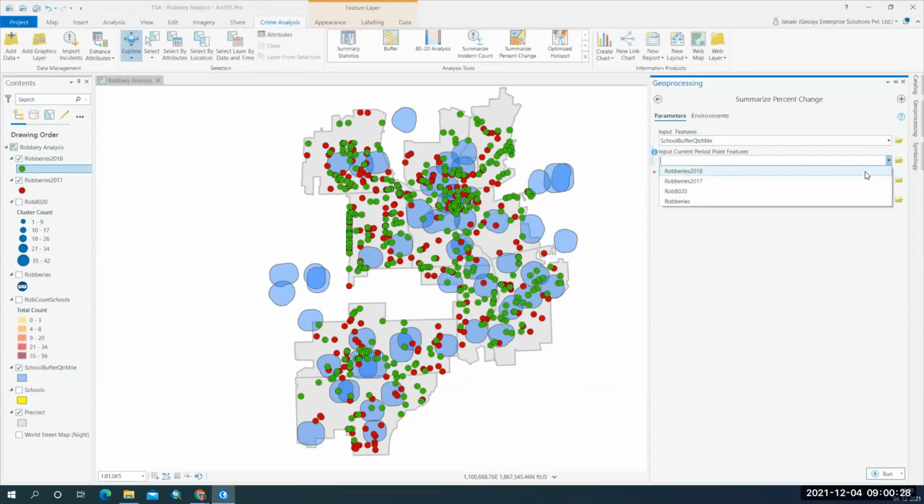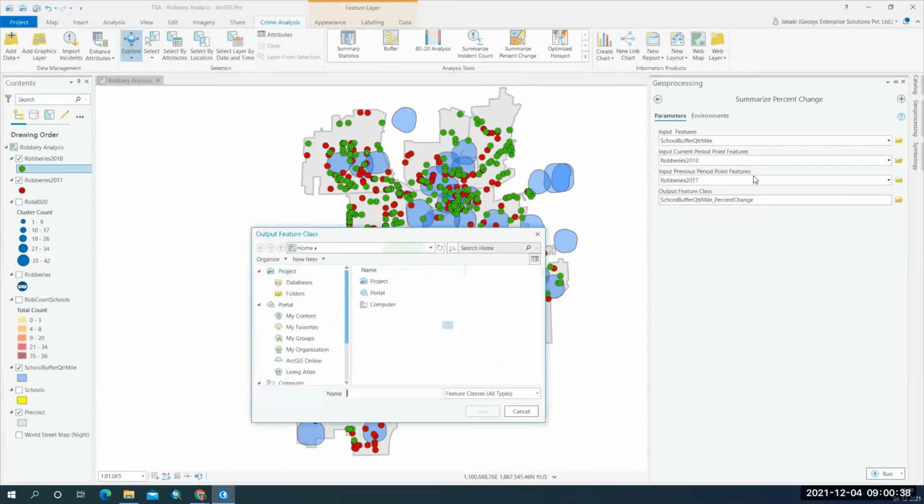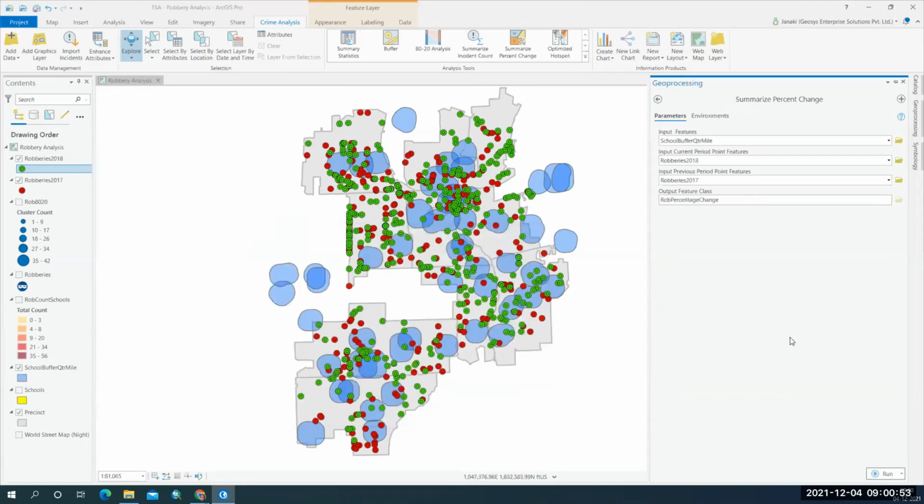So I want the incidents that occurred in 2018 and the incidents that occurred in 2017, and I want to find out the change of incidents that occurred from 2017 to 2018 in the robberies. Click on save, click on run.